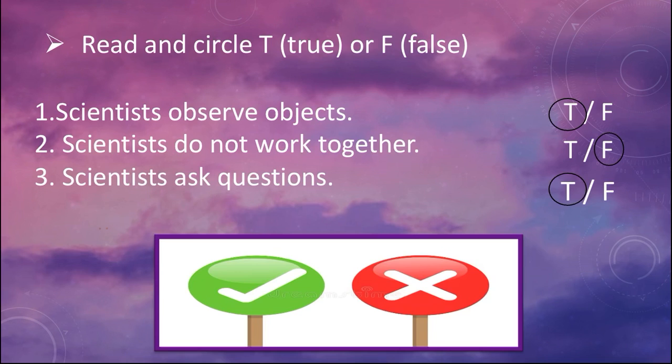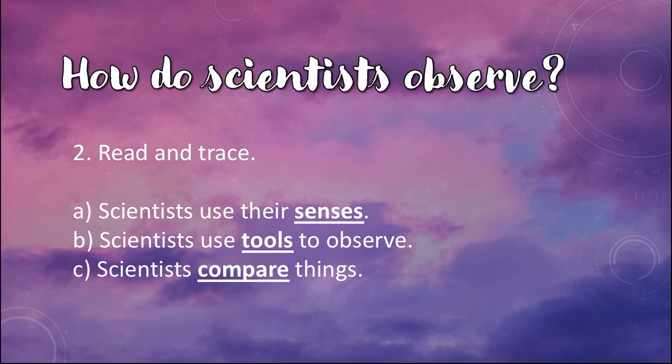Scientists do not work together. False. Scientists do work together. Scientists take each other's help. For example, if one scientist has done something, the other scientist can help him achieve more in it, or maybe add to his information. Scientists ask questions. True. Yes, scientists do ask questions. How do you find an answer to any question or any problem? When you ask about it, definitely.